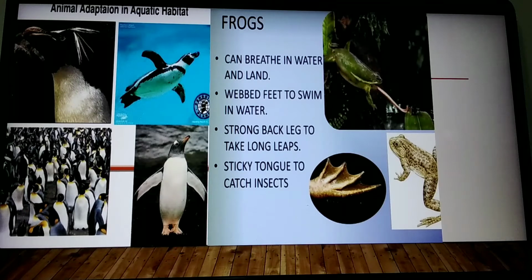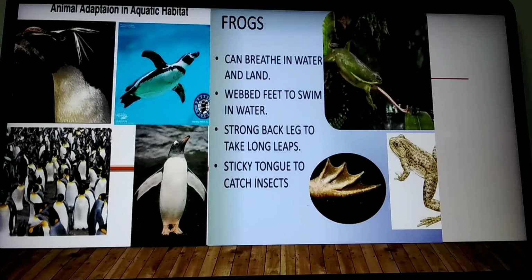These are the penguins. They will have strong webbed feet, which help in swimming in the water. Some animals can breathe in the water and also on the land. For example, frog, the skin helps in breathing when it is in the water, and coming out of the water, it is lung breathing only. And webbed feet help in swimming in the water. The strong back legs take long leaps, that is the hopping movement in the frog, and a sticky tongue to catch the insects.